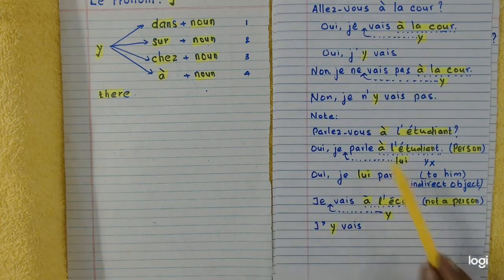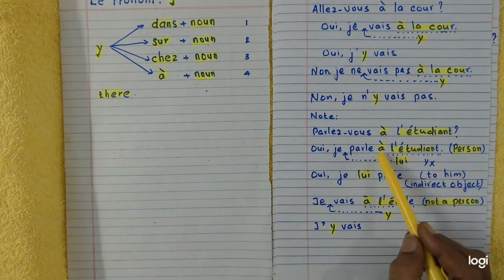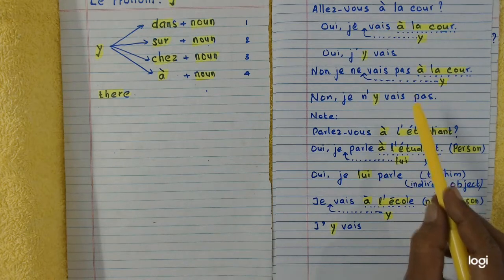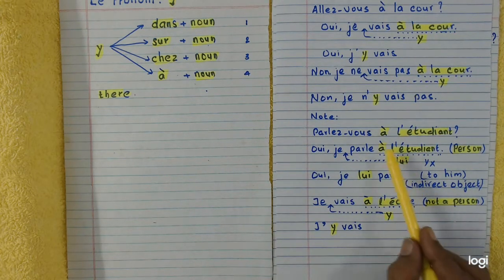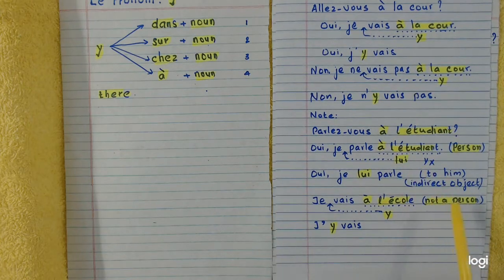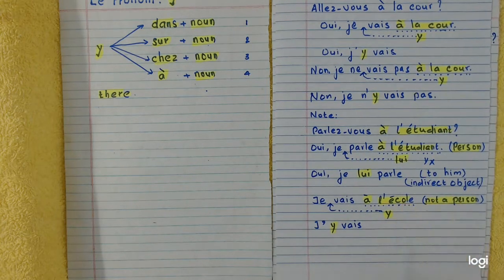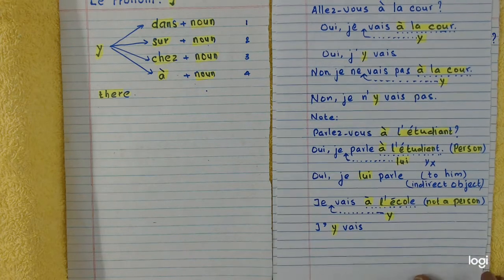Beware of these two. To replace a noun by y, it must be a noun which is not a noun of a person. Please note.